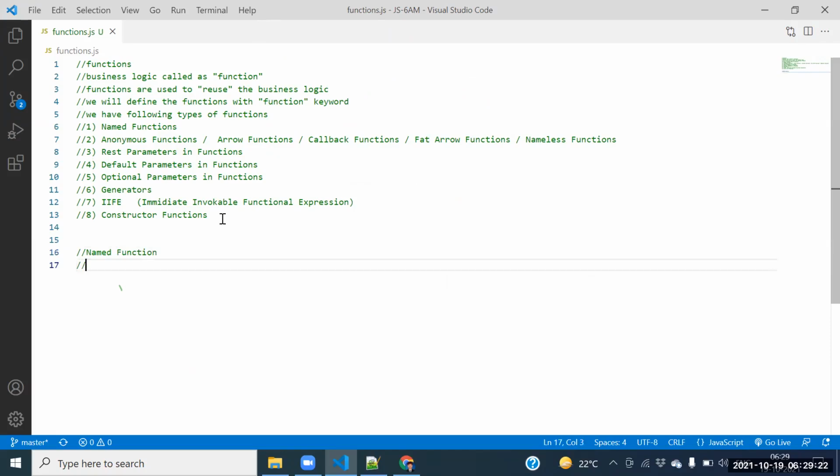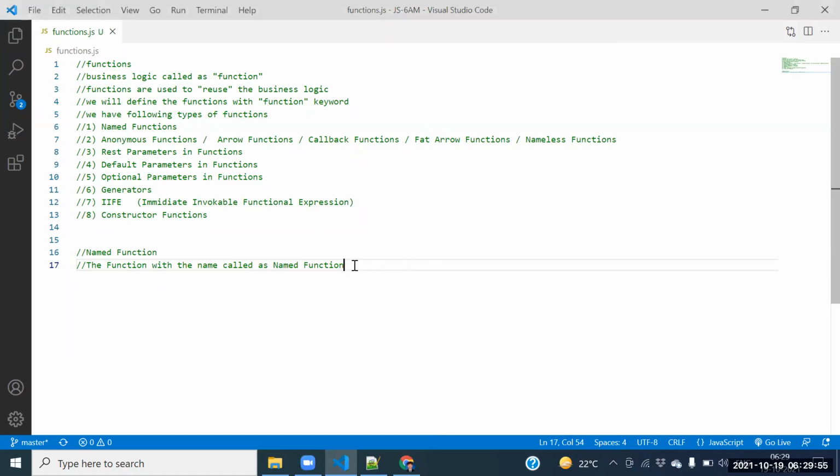The function with the name is called a named function. The function with the name called as named function. Yes or not? Fine.